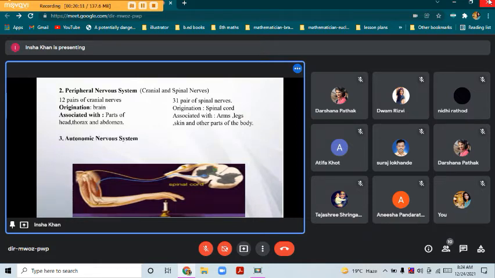Lastly, ANS, that is, the autonomic nervous system. So it consists of nerves of involuntary organs like the heart, stomach, etc.